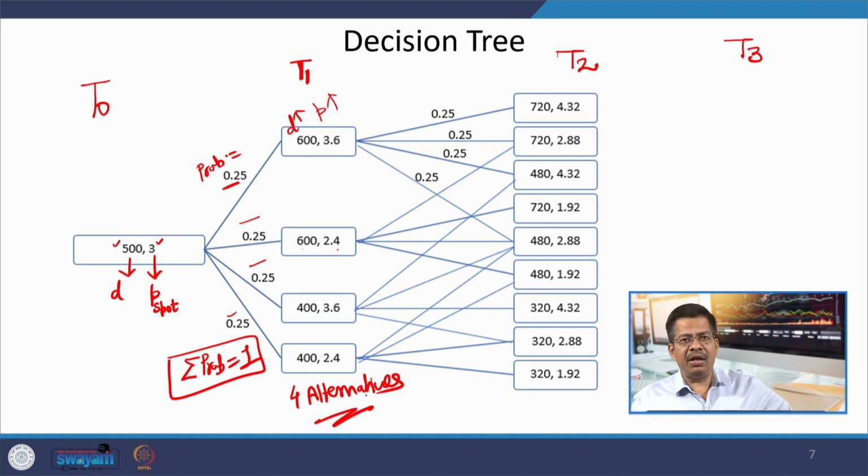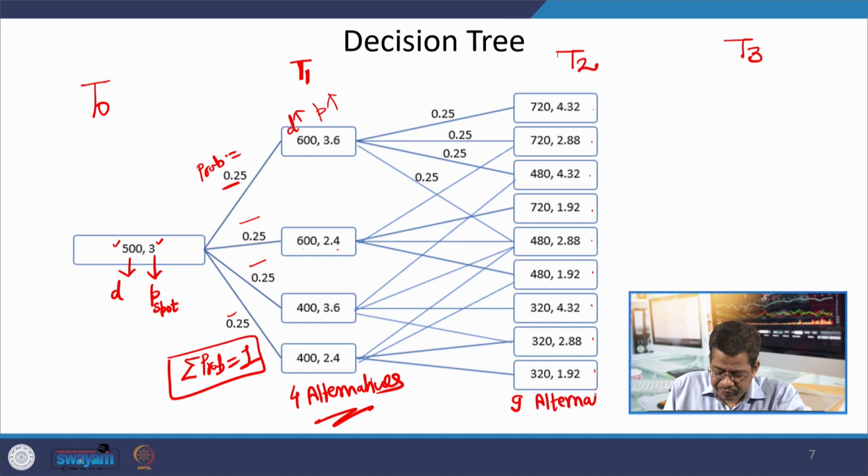Now, every node in T1 is giving 4 branches, so ideally 4 into 4, 16 branches are there. But when you see this T2 situation, only 9 exclusive alternatives are there. You can count 1, 2, 3, 4, 5, 6, 7, 8, 9. So actually 9 unique alternatives are there.